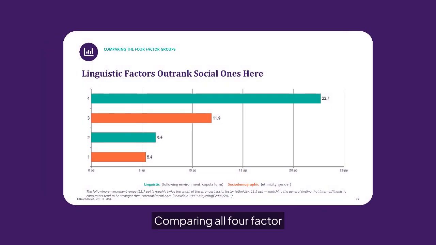Comparing all 4 factor groups reveals that linguistic influences are strongest. Following environment has by far the largest range, 22.7 percentage points, while the leading social factor, ethnicity, spans only 11.9 points. This aligns with findings that internal grammatical constraints often outweigh social ones.